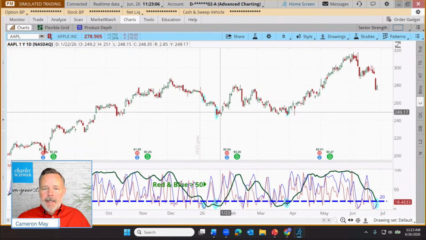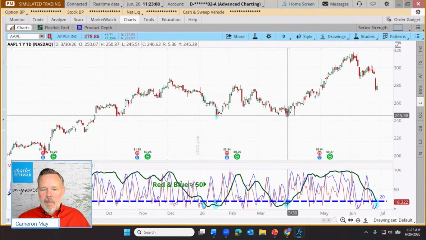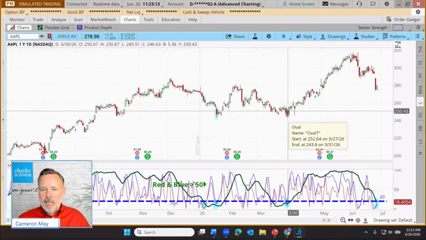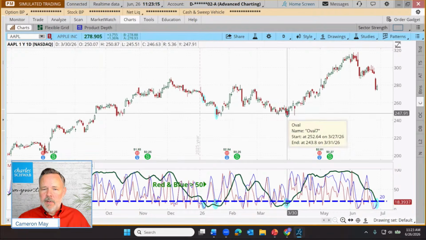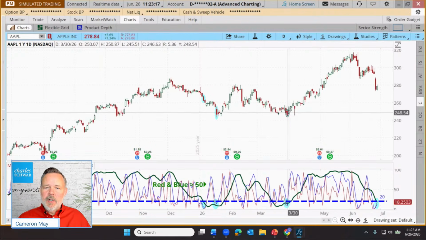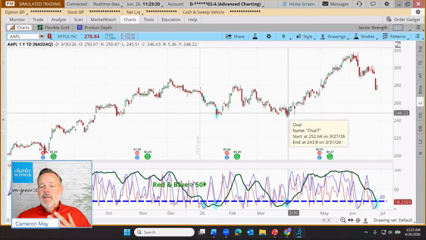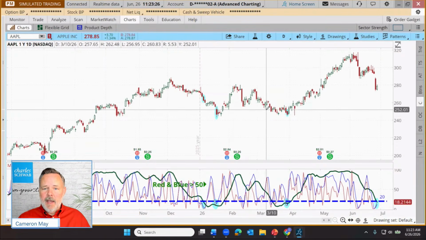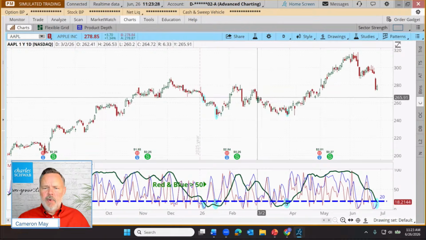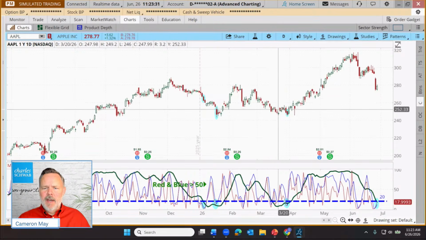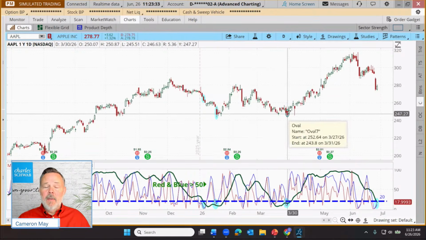And then looks like our next signal came over here on March 30th. Another pretty good cluster low. Notice this does a pretty good job sometimes of identifying lows. That's a tough thing to do when a stock is working its way down, trying to anticipate which one of these red candles is going to be the red candle that actually is at or near the bottom. That's pretty tough. Market forecast is designed to potentially help with that.